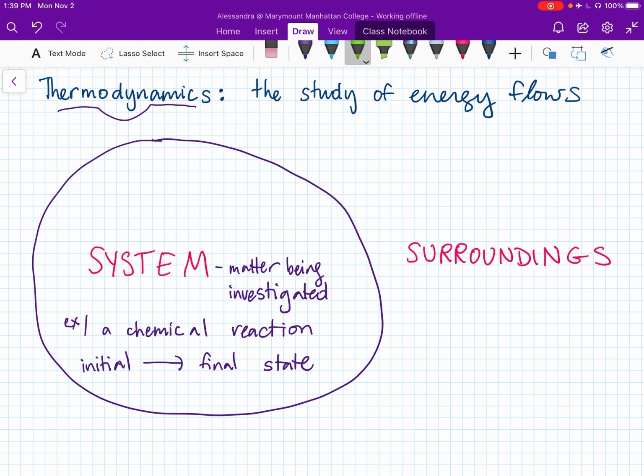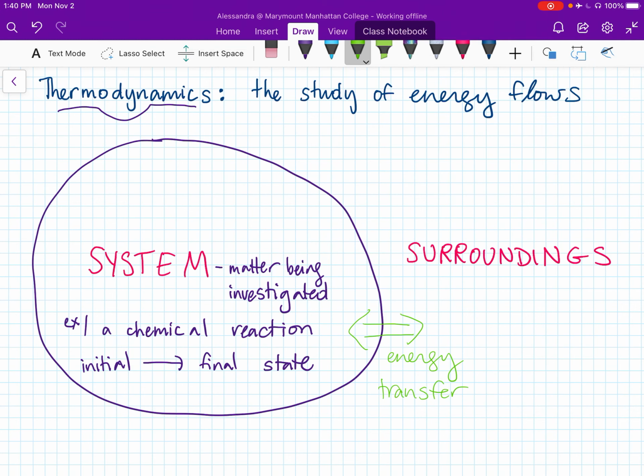As that chemical reaction proceeds from the initial to the final state, you have energy transfer occurring between the system and the surroundings. So we need to look at whether heat is flowing out of the system, whether heat is flowing into the system, and how energy is flowing in the chemical reaction.